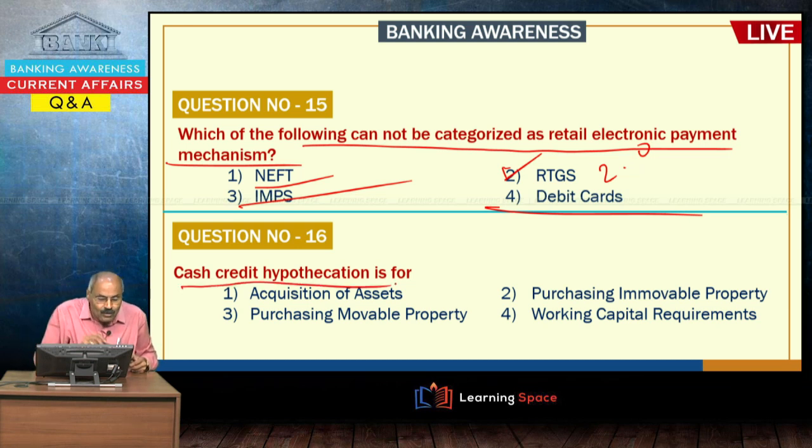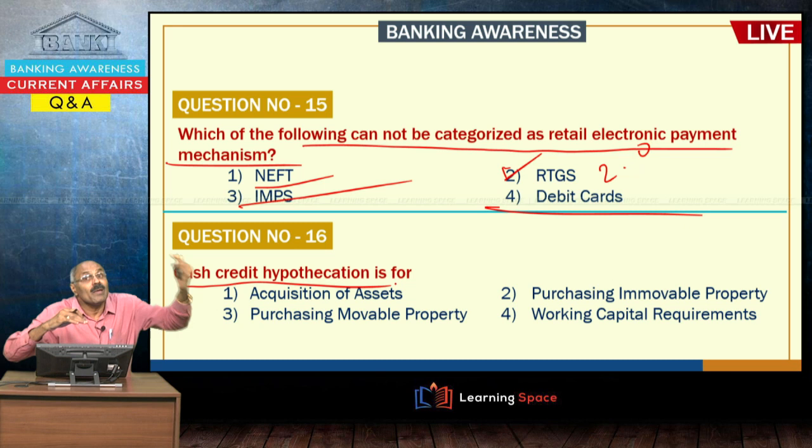Cash credit hypothecation is for cash credit. Probably you might have gone through my banking awareness lectures. Suppose I manufactured 1000 computers. Against the hypothecation of these 1000 computers, I will say whenever I sell these computers, I will pay you back.